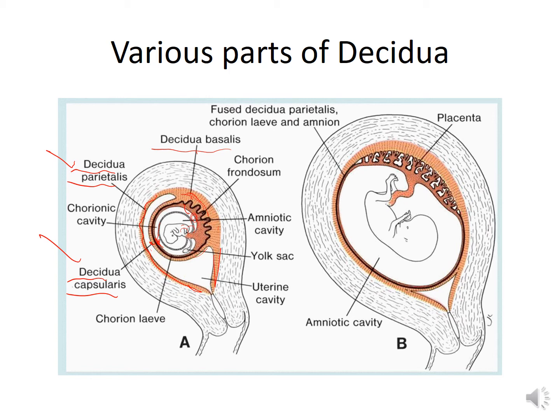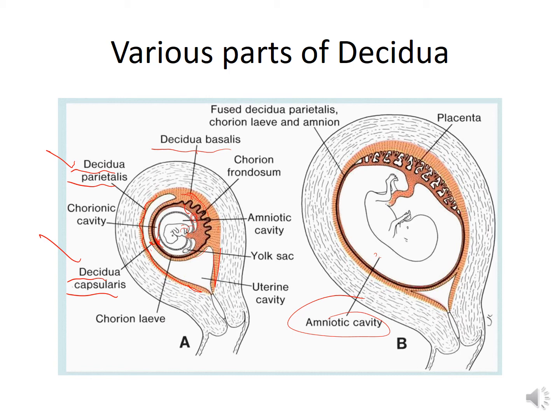As the fetus grows and the chorionic sac expands in size, the decidua capsularis is gradually stretched. You can see here, as the embryo grows, the decidua capsularis is stretched, the amniotic cavity and this chorionic cavity increase in size, and the decidua capsularis is gradually stretched.